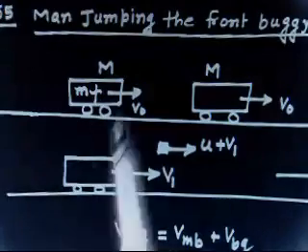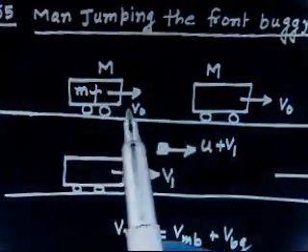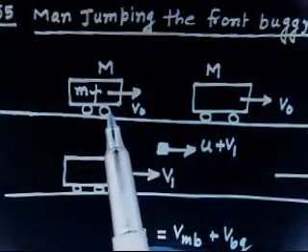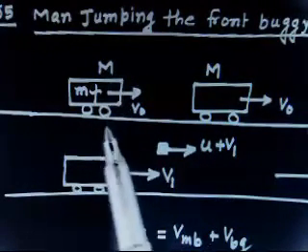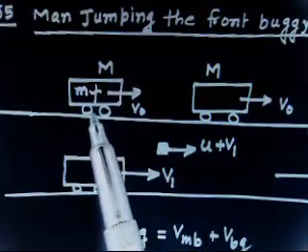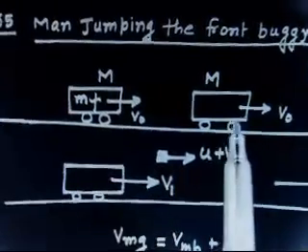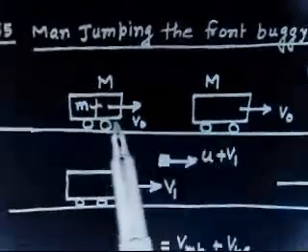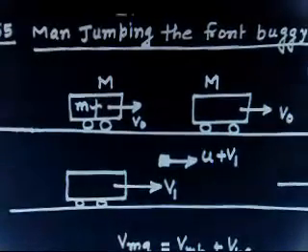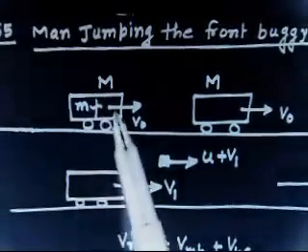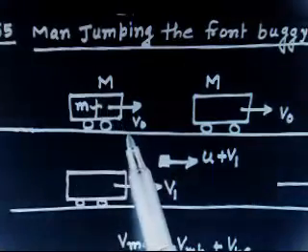If you want to just jump, you cannot jump without running. You cannot jump just standing, and you cannot jump in the forward direction. You can vertically jump just by standing, but you cannot jump in the forward direction without pressing this buggy in the back direction. So once you start pressing the buggy in the back direction, the velocity v0 will change.